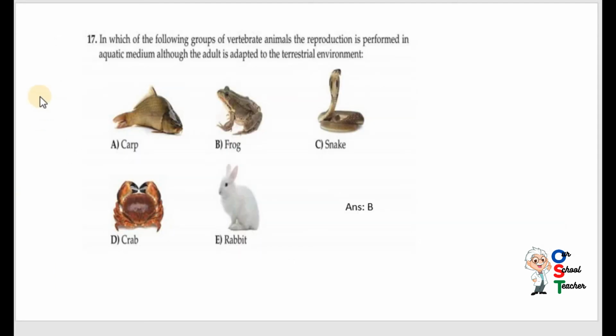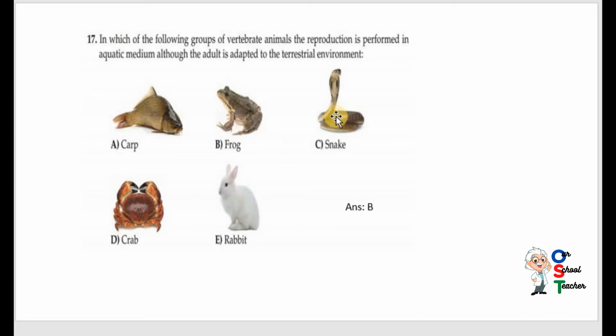Now question number 17. In which of the following groups of vertebrate animals is the reproduction performed in aquatic medium, although the adult is adapted to terrestrial environment? Okay, just check. Crab is adapted in aquatic environment. It doesn't relate to this statement. Carp is a fish that is adapted in aquatic environment. So A and D both are incorrect.